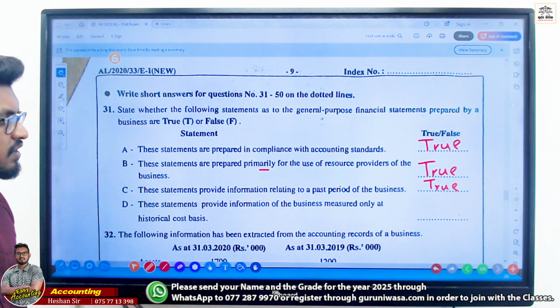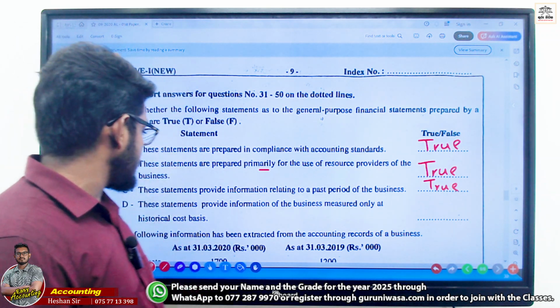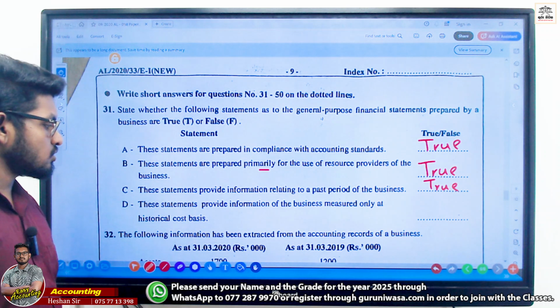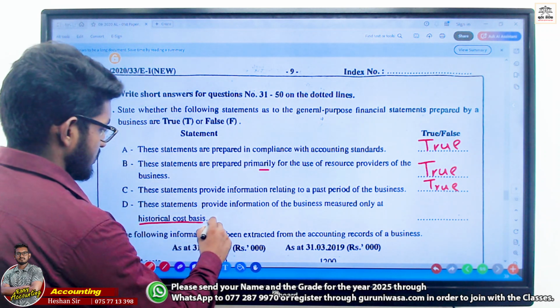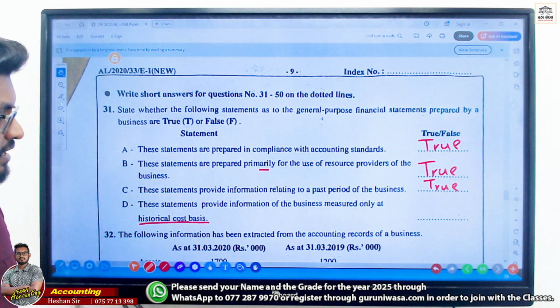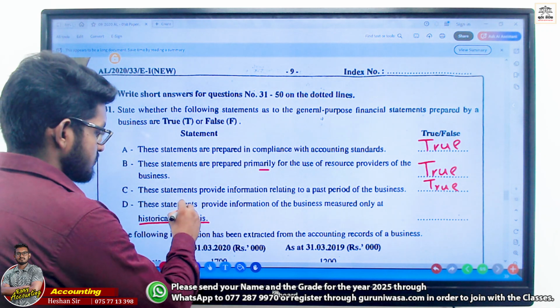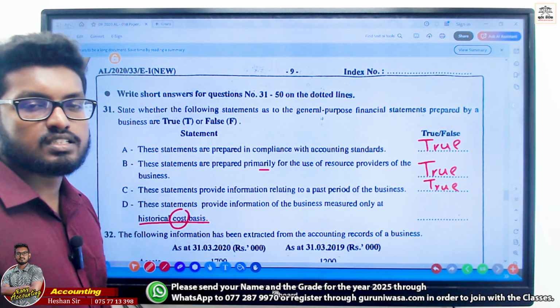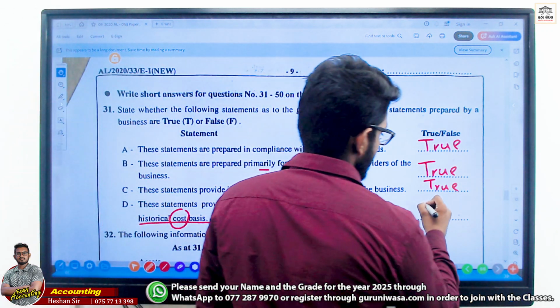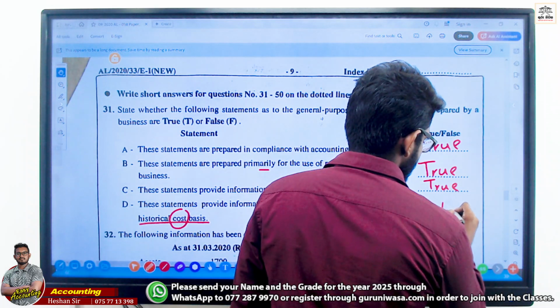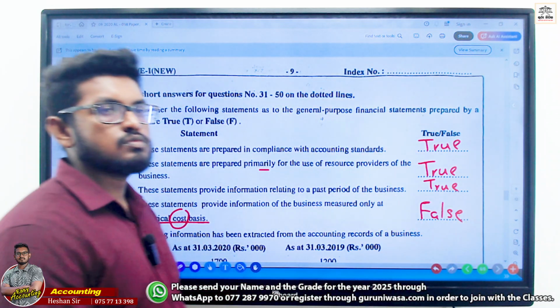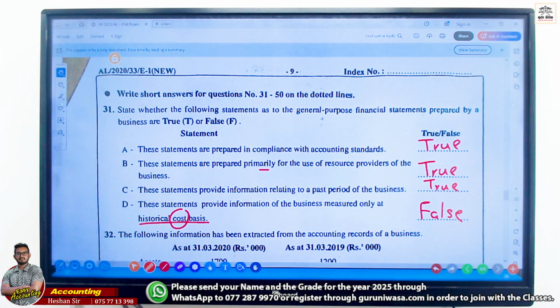These statements provide information of the business measured only at historical cost basis. No, not only the historical base. We categorize cost not only as historical. False. I'll teach you in later. Just remember it's false. Clear you? Right? False. Not only historical.